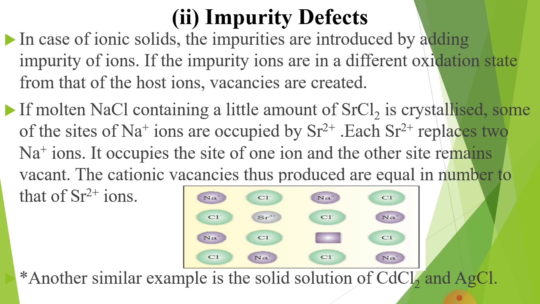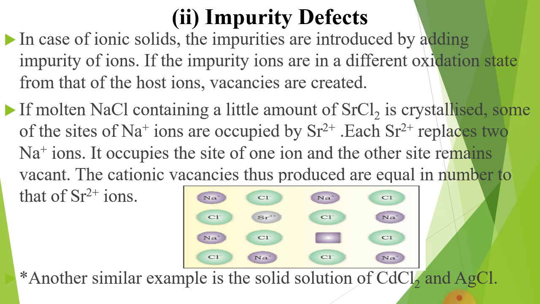Now the second point defect is impurity defect. As the name indicates, impurity means anything that comes from the outside, that are known as foreign particles. In case of ionic solid, the impurities are introduced by adding impurities of ions. If the impurity ions are in a different oxidation state from that of the host ions, vacancies are created.